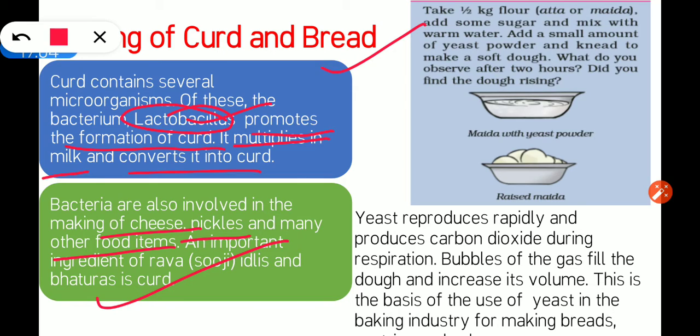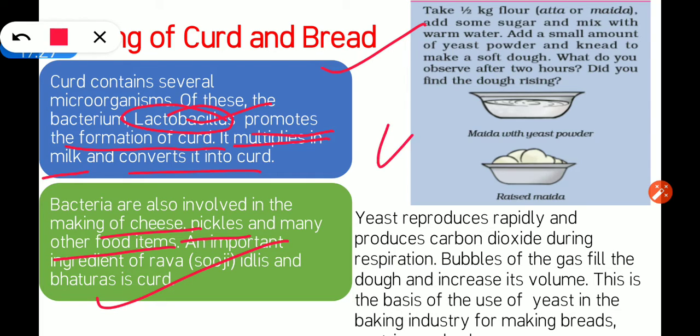It has lactobacillus bacterium. So it helps in fermenting the dough. We make rava dosa or rava idlis, so curd helps in fermenting that dough. So we can easily prepare the idlis or dosa, whatever we want to prepare.